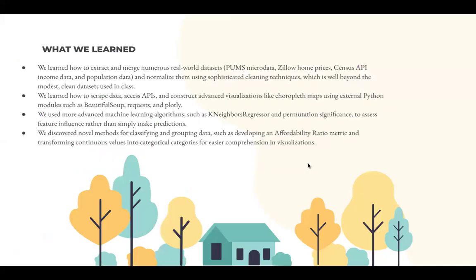So what did we learn? This project taught us to extract and merge numerous real world data sets and normalize them using sophisticated cleaning techniques, which was very complicated because most of these data sets contained thousands of entries that we had to filter out. We also learned how to scrape data across APIs and JSONs using Beautiful Soup and Plotly. We also used more advanced machine learning algorithms such as KNN and linear regression.